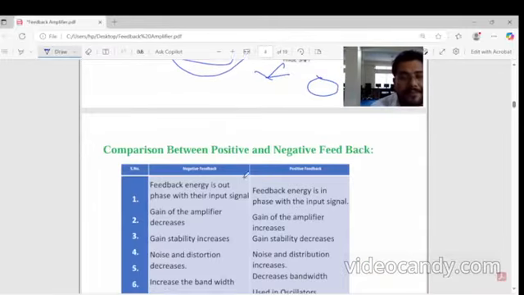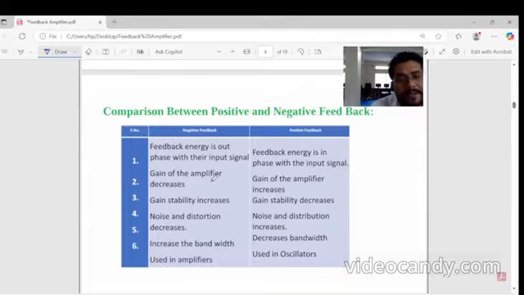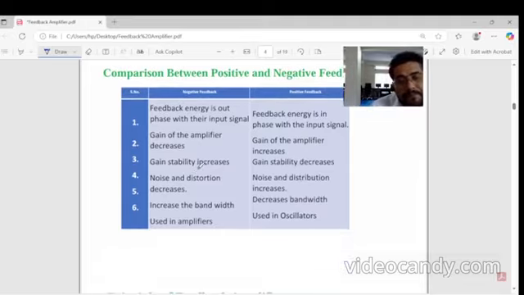That's why the gain of amplifier decreases in negative feedback. We have also discussed that the gain of the amplifier decreases. In case of positive feedback amplifier, the gain of the amplifier will increase. Negative feedback increases the stability, and stability in a positive feedback amplifier decreases. The noise and distortion can be decreased. Here external noise or external distortion will be reduced.